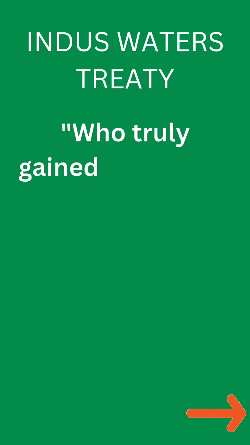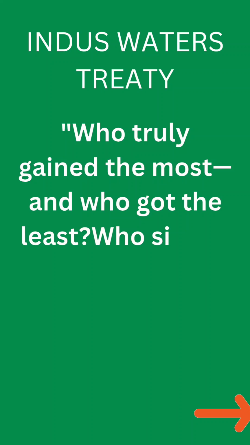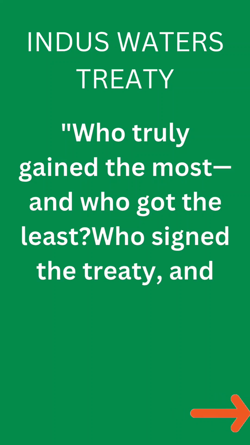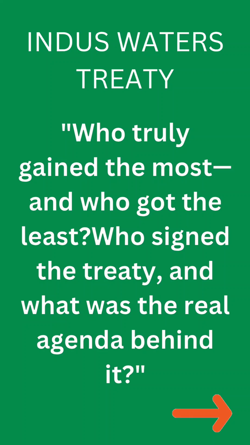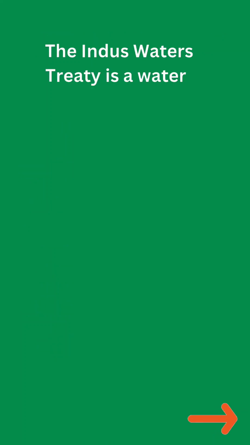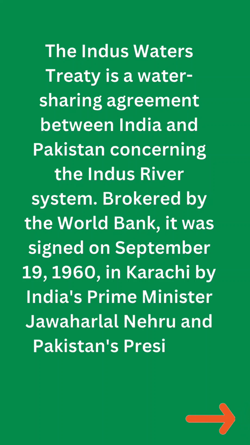The Indus Waters Treaty. Who truly gained the most and who got the least, who signed the treaty, and what was the real agenda behind it? The Indus Waters Treaty is a water sharing agreement between India and Pakistan concerning the Indus River system.